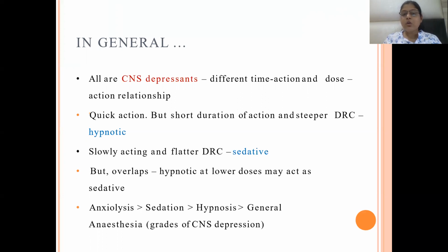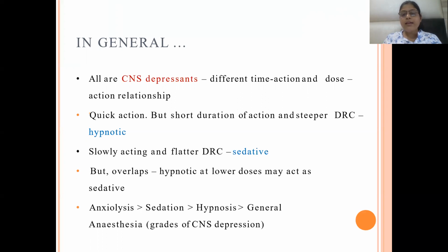Quick action but short duration of action, and a steeper dose response curve, is shown by the hypnotic. And slowly acting, with a flatter dose response curve, is shown by the barbiturate-like sedatives.